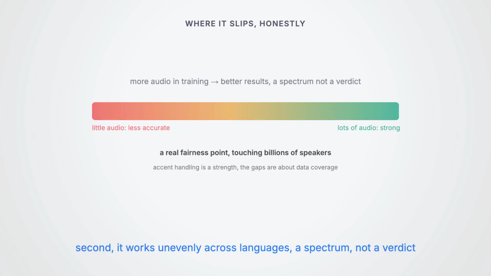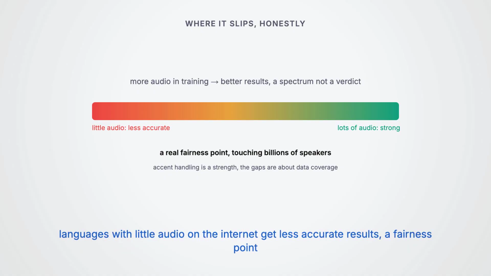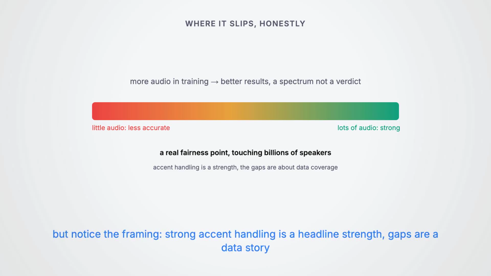Second, it works unevenly across languages, a spectrum, not a verdict. The more audio a language had in training, the better the model does on it. Languages with little audio on the internet get less accurate results, a real global fairness point touching billions of speakers. There are also measurable gaps across accents and speaker groups, but notice the framing.